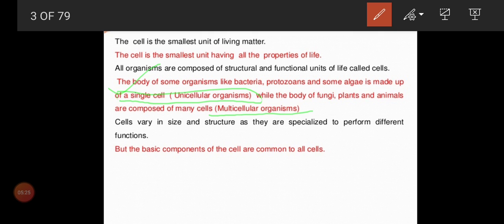Is that clear? Now cells, we know, won't be the same size and shape. It will vary depending upon the organ where it is present, and depending upon the work it is going to do. So cells vary in size and structure as they are specialized to perform different functions. But what is the basic component of the cells? It is things like the presence of endoplasmic reticulum, Golgi apparatus, and so on, which are present in every part of the cells.